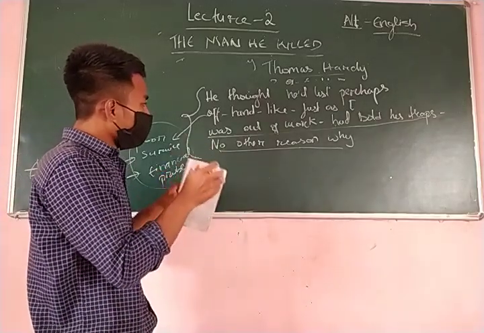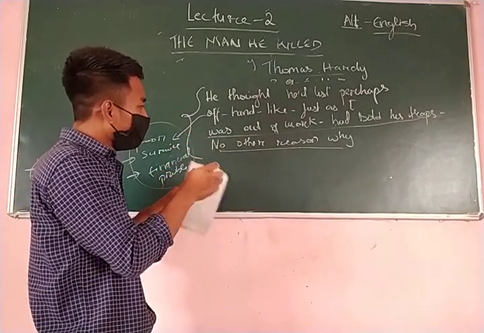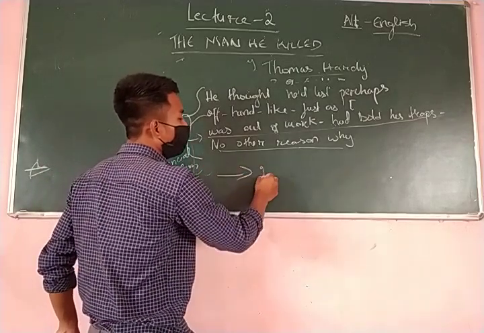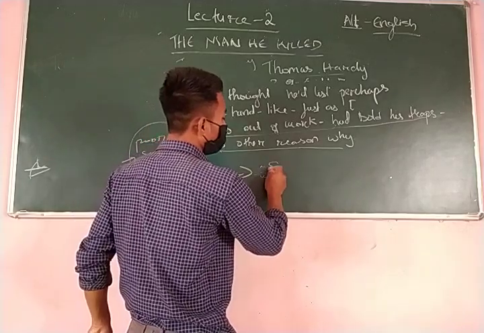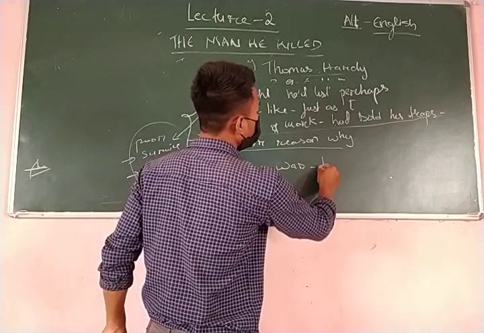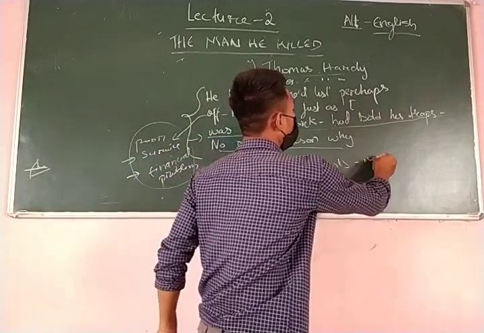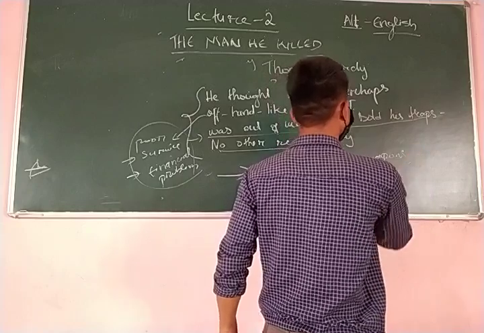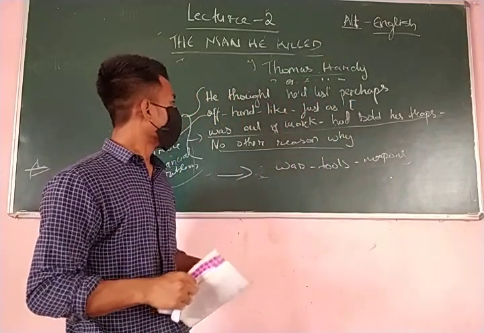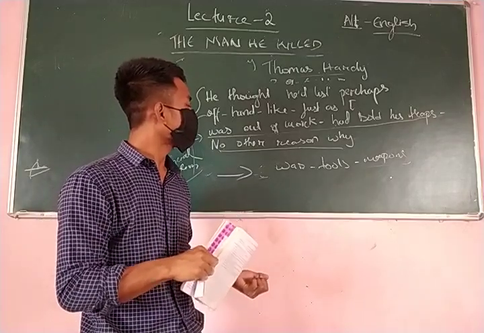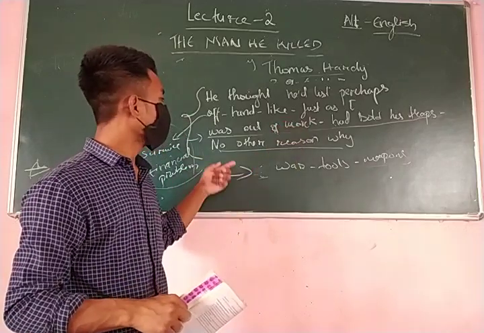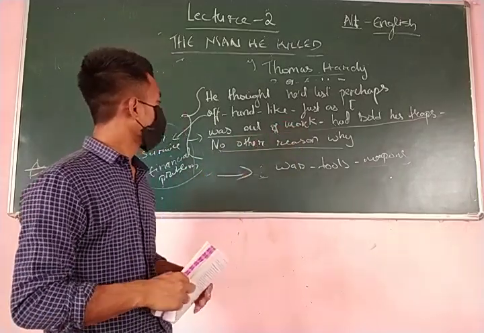So this sentence is trying to explain that he is also going out for work. Going out for work means going to be a soldier, holding his tools. Tools means weapons. With his weapons and with his groups, with his soldiers, they were coming together for work. And what happens? There is no other reason why.